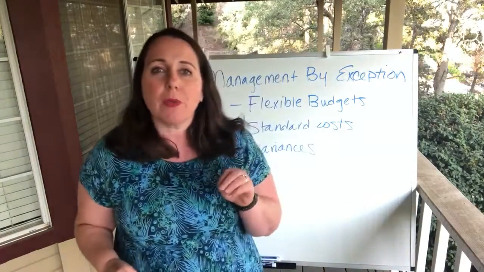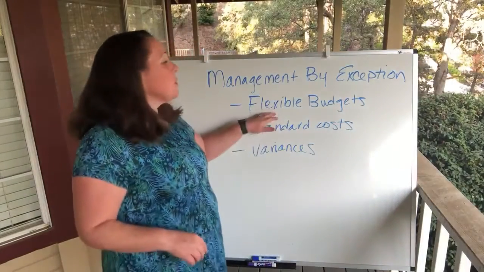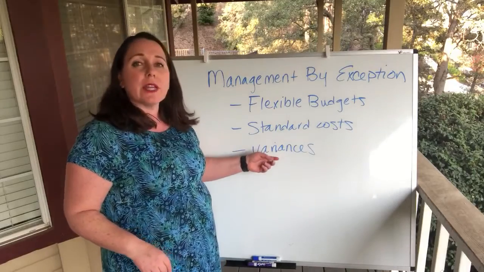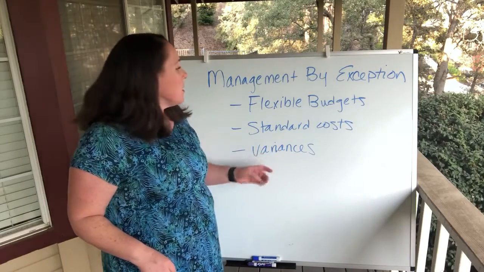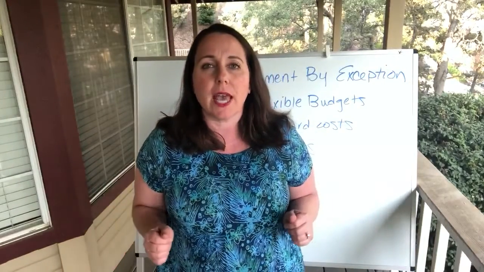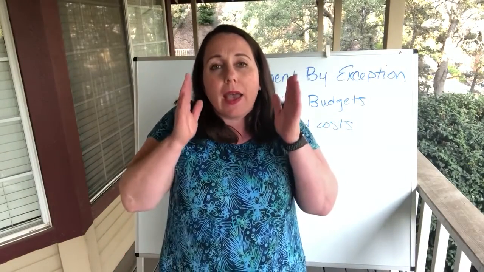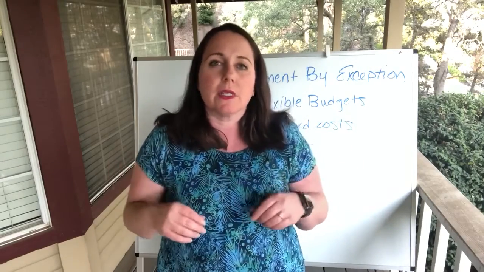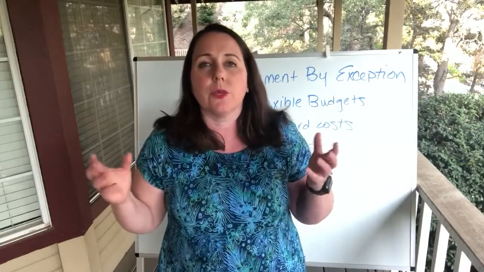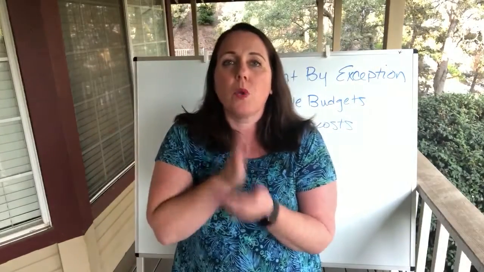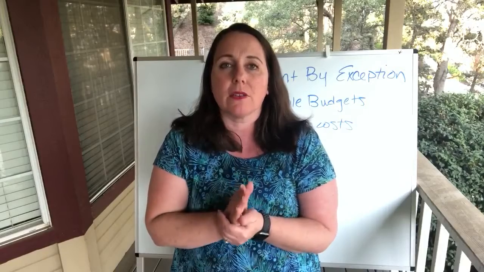So there's a couple things we're gonna learn about. We're gonna learn about flexible budgets, we're gonna learn about standard costs, and we're gonna use those standard costs to calculate some variances. Let's talk first about flexible budgets. Okay, so we had our master budget, and it said, in April we're gonna sell 50,000 units, and in May we're gonna sell 55,000 units, and in June we're gonna sell 40,000 units, whatever it was, right? It was one level of sales for every month,